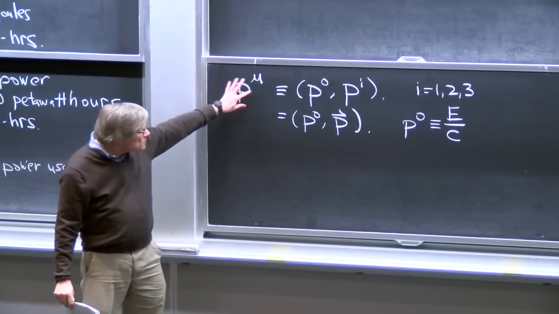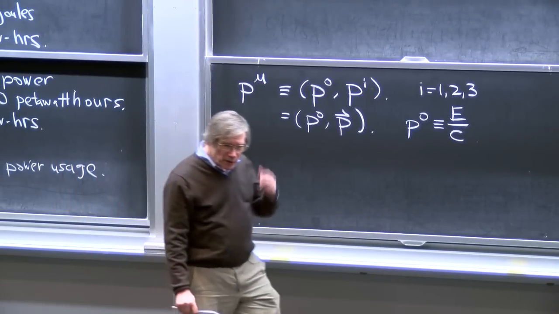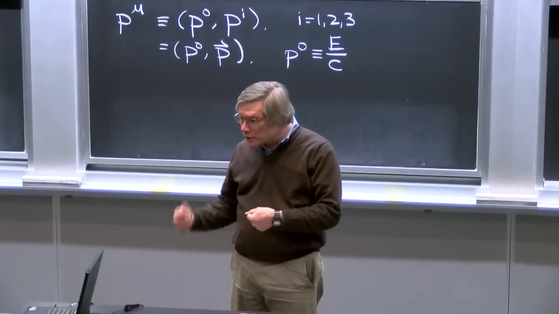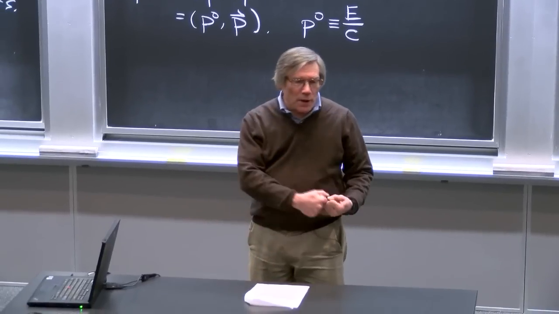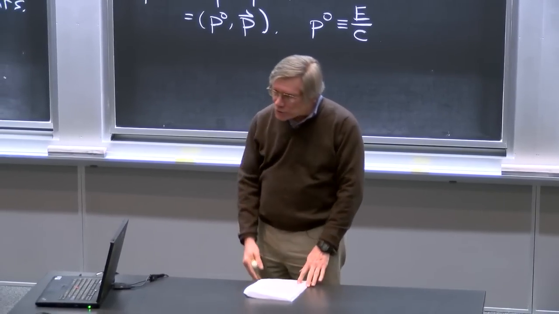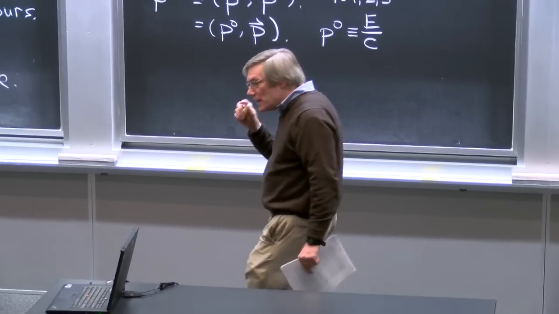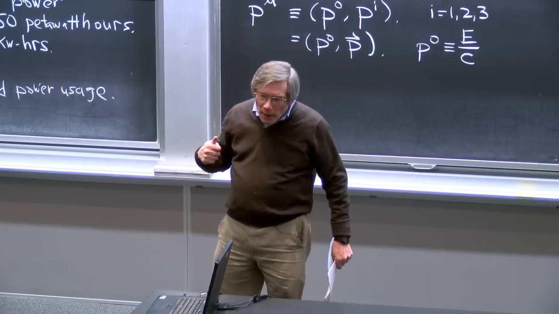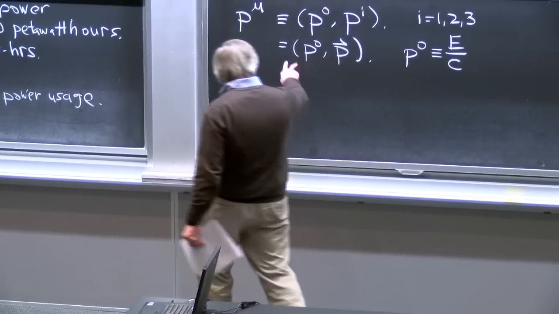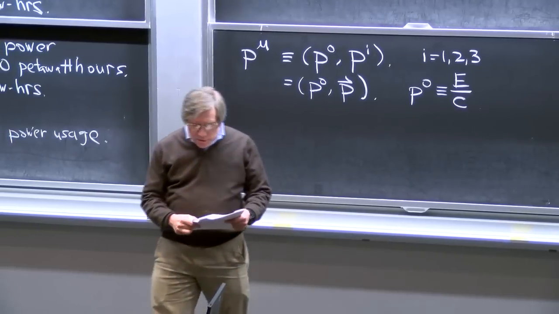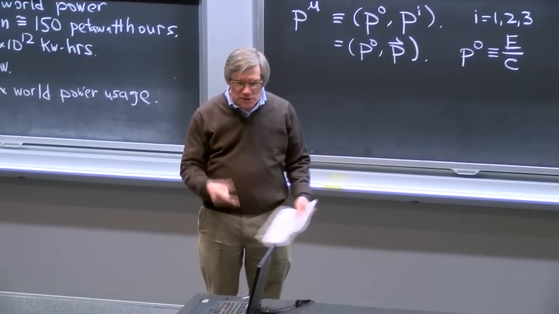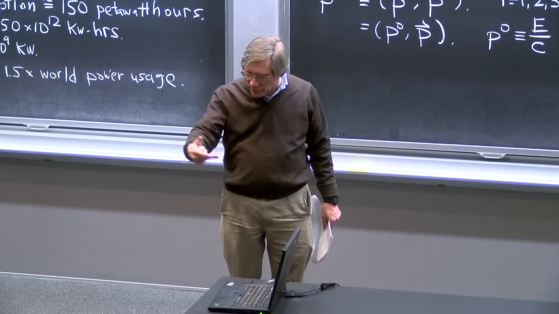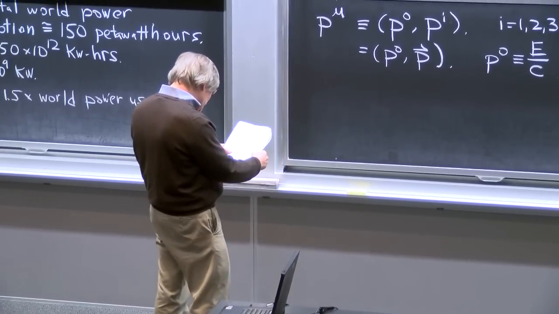And this quantity forms a 4-dimensional vector in special relativity. And when we say that it's a 4 vector, we're actually making a definite statement about how it transforms from one Lorentz frame to another. A 4 vector is something which transforms in exactly the same way as x^μ, the 4 spatial and time coordinates, transform. And in particular, we learned that there was an invariant associated with space-time transformations, this s squared, which was x squared plus y squared plus z squared minus c squared t squared. And the same thing will happen here.